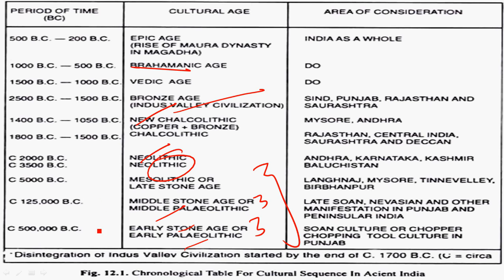If you observe the periods here, the Paleolithic age took the longest time, from 5 lakh BC to 10,000 BC. But the Mesolithic and Neolithic ages take only a short time, from 10,000 BC to 2000 BC.